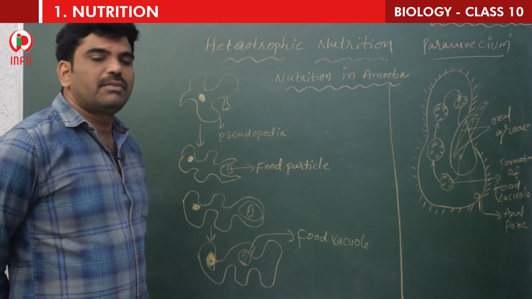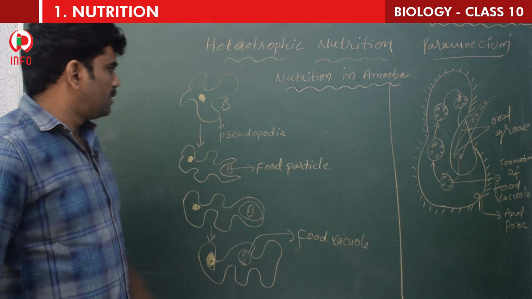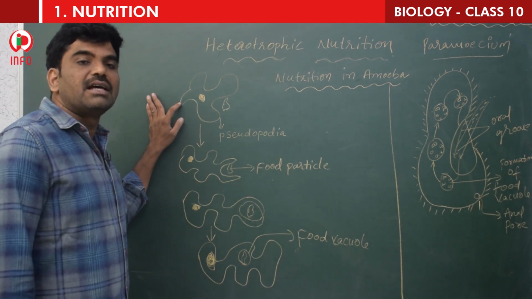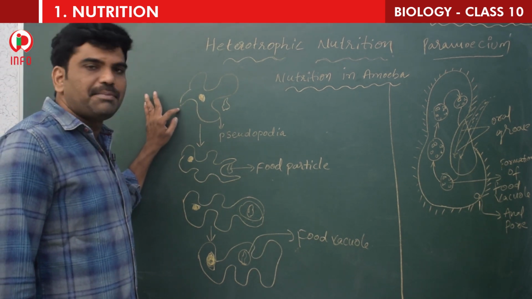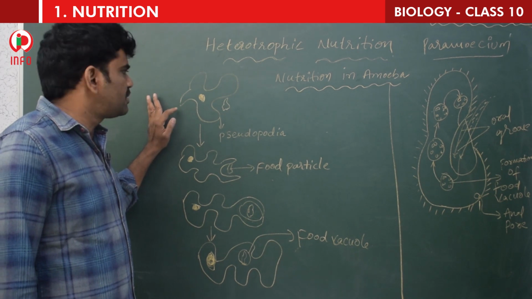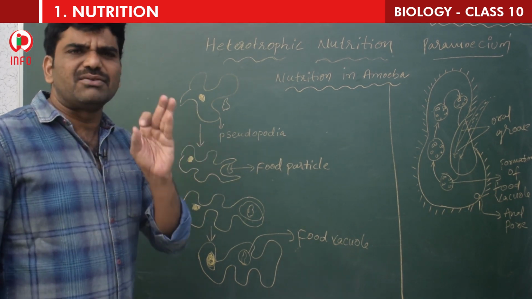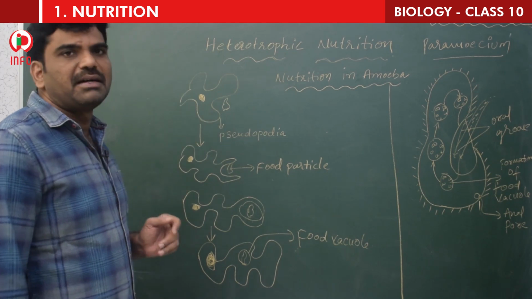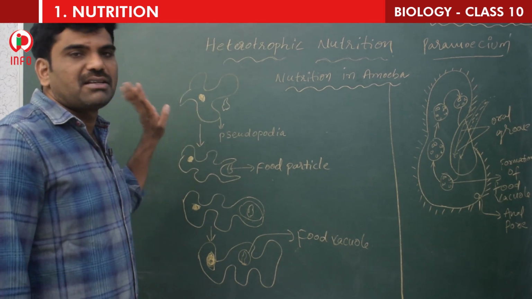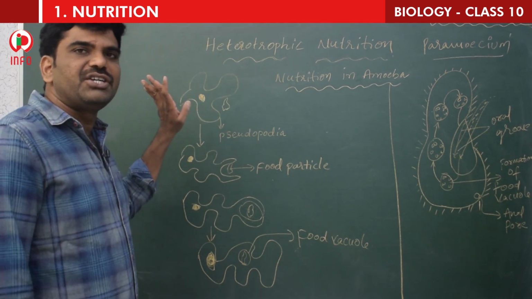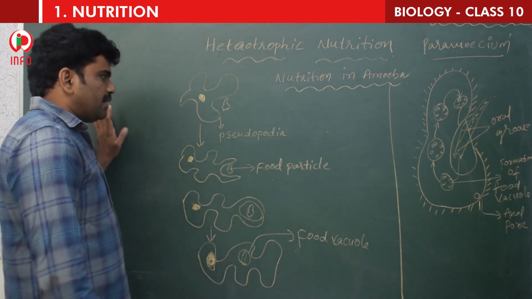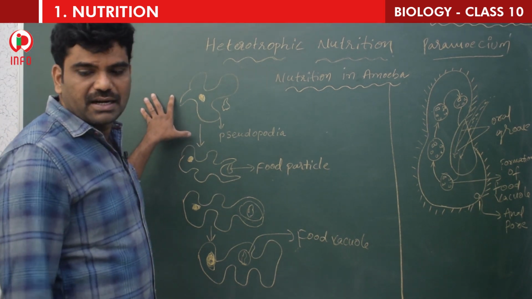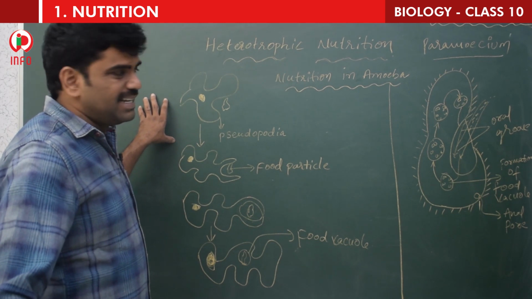Children, now see the two diagrams which are on the board. Children, do you know this? In the 8th class you have learned. This is amoeba, which is a unicellular organism, and it is very easy to draw the amoeba. Why? Because it does not have a particular shape. It is a shapeless organism. You can draw it in any shape. But here if you observe, this is unicellular containing only a single cell.